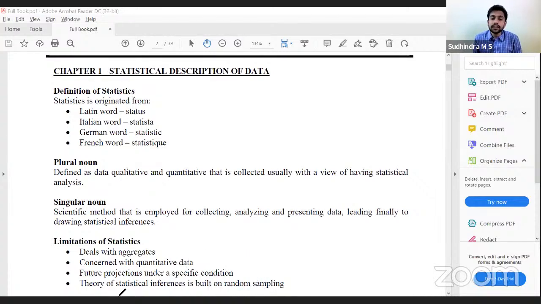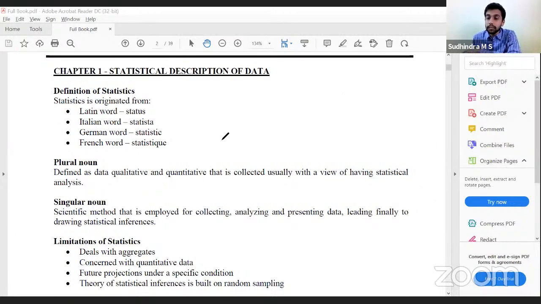Fourth one, the theory of statistical inference is built on random sampling. All statistical conclusions, statistical inferences that we make, are based on an assumption that the sample that we take is a random sample. All the models and all the theories that are built in statistics are based on the presumption that the sample is a random sample.